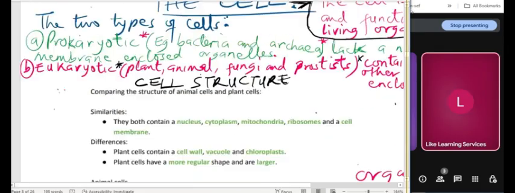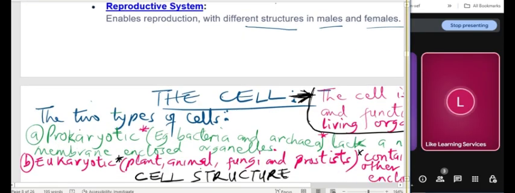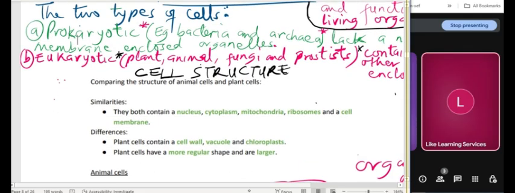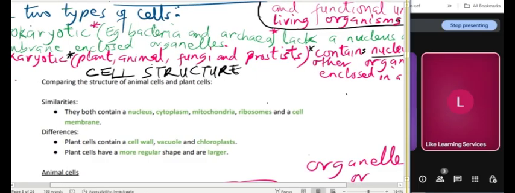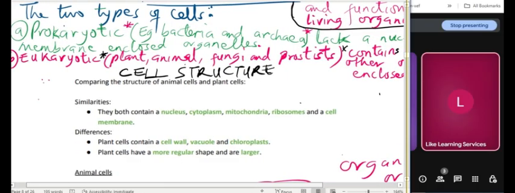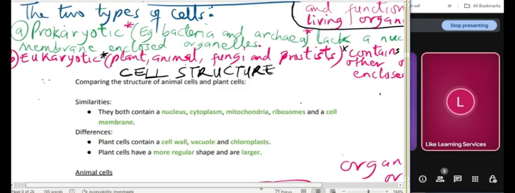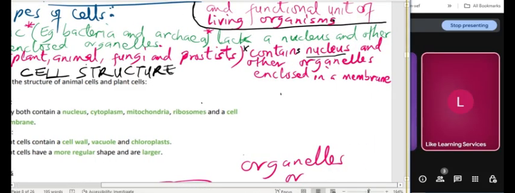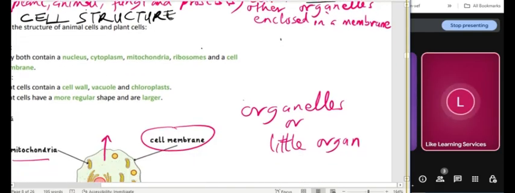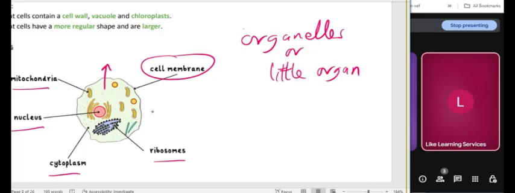Okay, so that's about the two classifications of cells. Prokaryotic, remember, lack a nucleus and other organelles that are enclosed in a membrane. Example is bacteria and archaea. Eukaryotic, example plant, animal, fungi, and protists, contain a nucleus and other organelles, all of them enclosed in a membrane. You find all the other organelles inside the membrane. None of them is outside. They are all covered inside the membrane for eukaryotic.